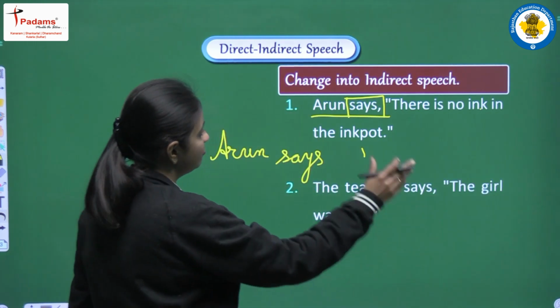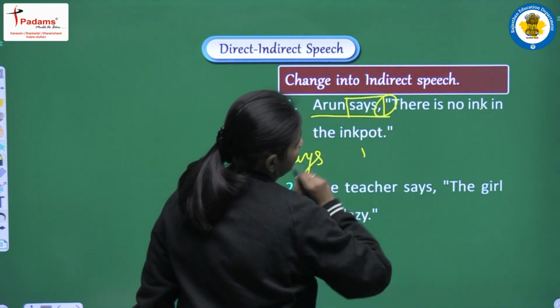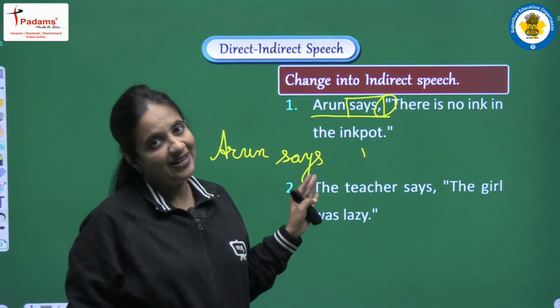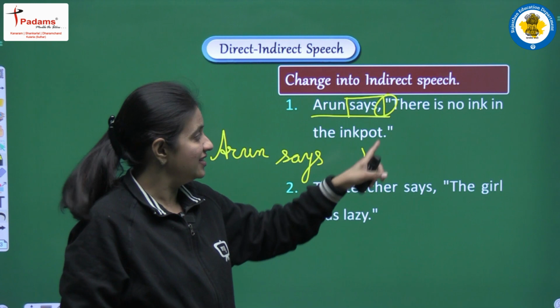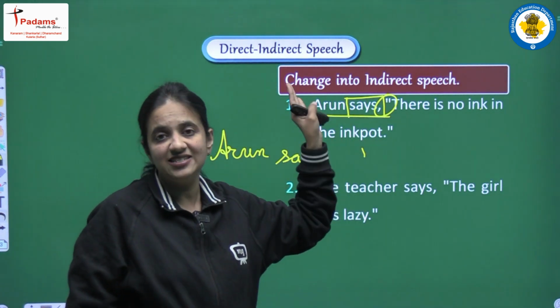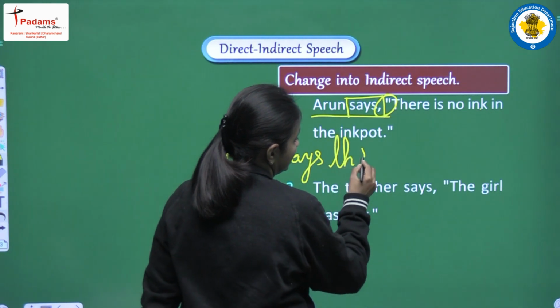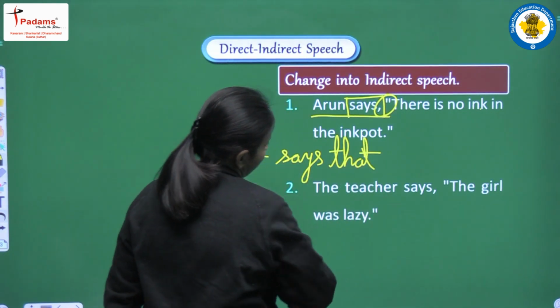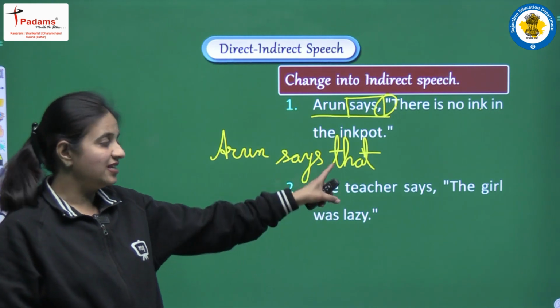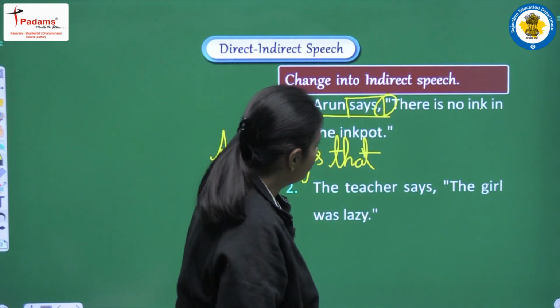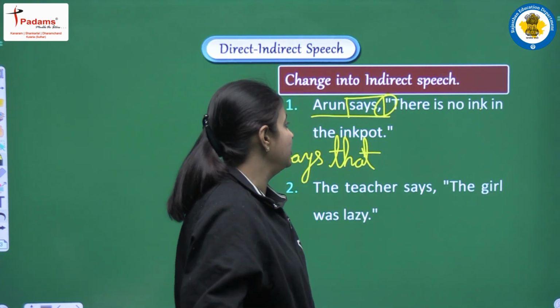Clear? Now coming to the second change. So second change we always do when we remove the commas. So at that time we always need one conjunction, and this is an assertive sentence. This is an example of assertive sentence. So in all the assertive sentences, what is our conjunction? The conjunction that we use is "that". So this is the conjunction that. Now we are coming to the reported speech. So let's read one more time. There is no ink in the ink pot.